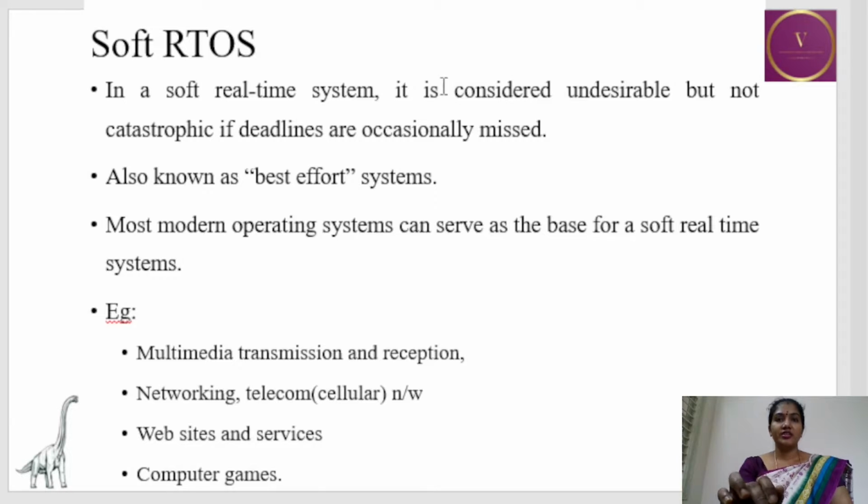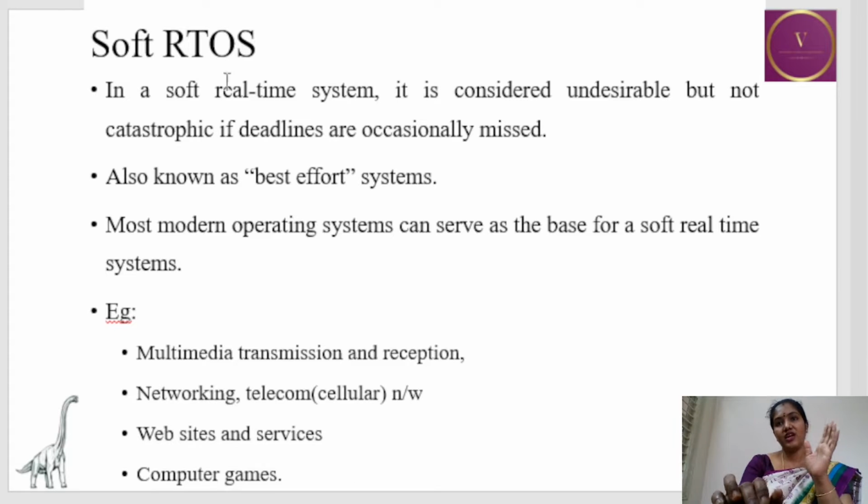That is, here the damage is a little less if it is not meeting the requirement. Also known as best effort system. Modern operating systems can serve as the base for soft real-time system. For example, it is used in multimedia transmission and reception, networking, telecommunication networks, websites and servers, computer games.